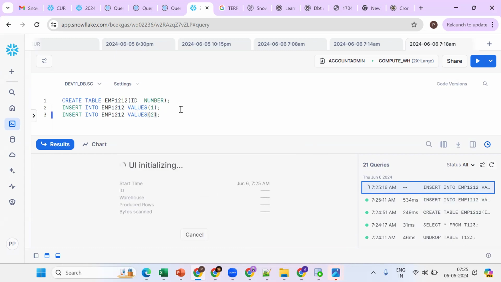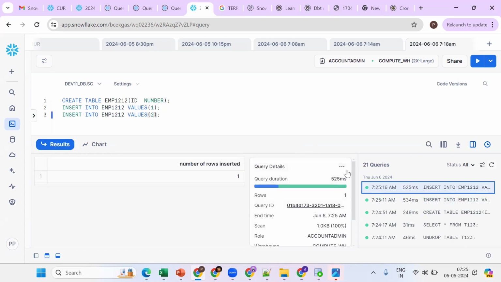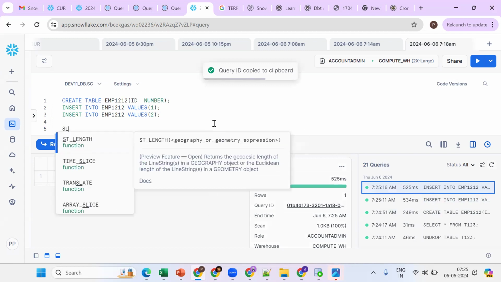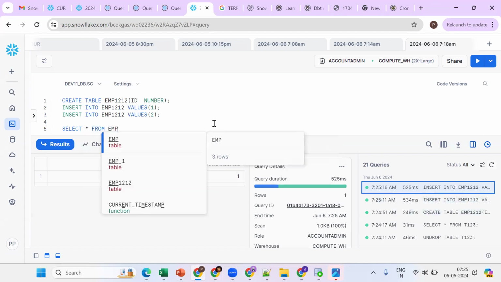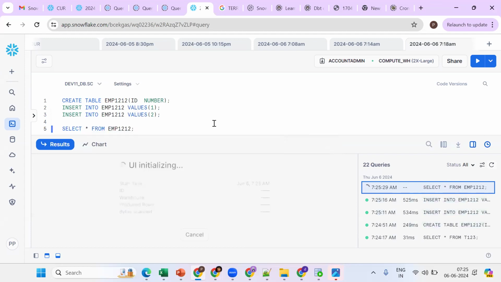Now copy the query ID for test purposes. Now select star from table. What happened? How many records will it give? Two records.